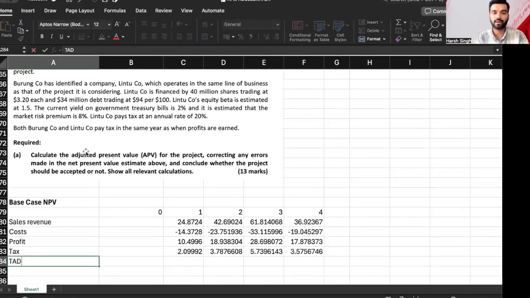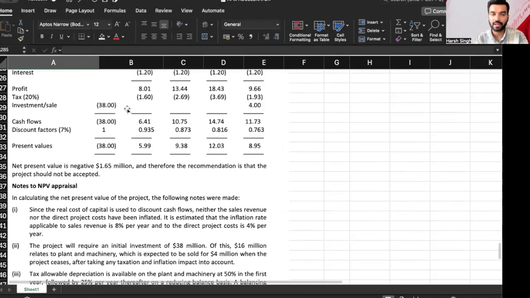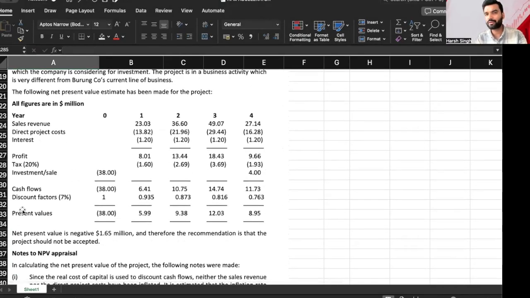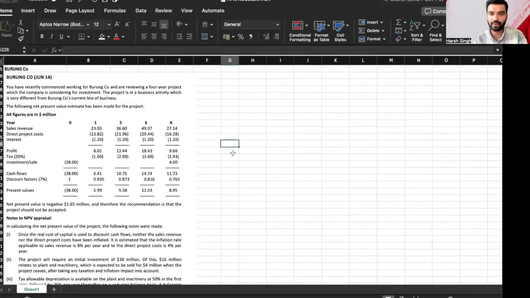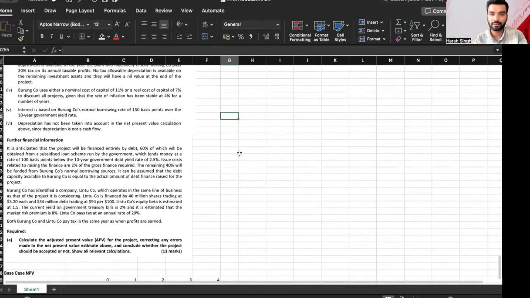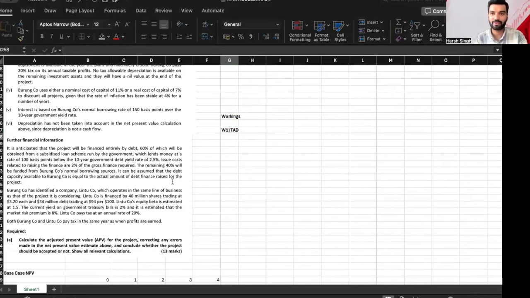Now we'll also find out the working of tax allowable depreciation. Have they done that? Absolutely not. They have not considered even the tax allowable depreciation, so I'll go and write it down over here. Workings. It will be working 1, which will be of tax allowable depreciation. Tax allowable depreciation is the first mistake that these guys have made, right? So let's go and solve this part of tax allowable depreciation, everyone.